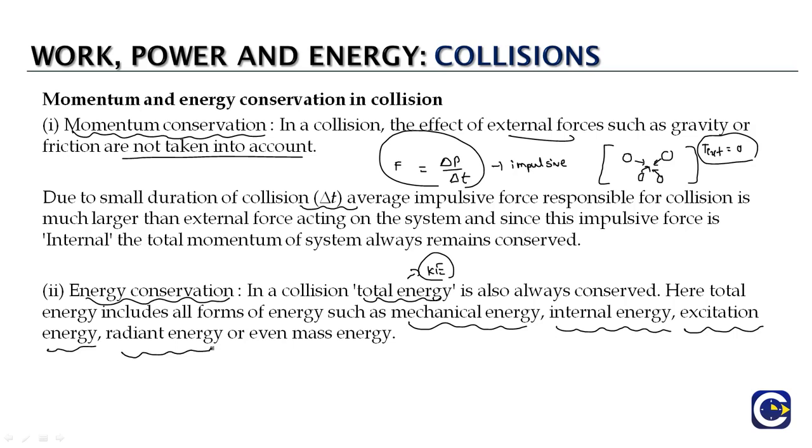We are referring to the radiant energy, as some energy might get radiated, and even the energy that could be converted into mass, because Einstein's equivalence relation E equals mc squared talks about how energy can be converted into mass and mass into equivalent energy. If you have a mass m and change it into energy form, the equivalent energy is given by E = mc², where c represents the speed of light.